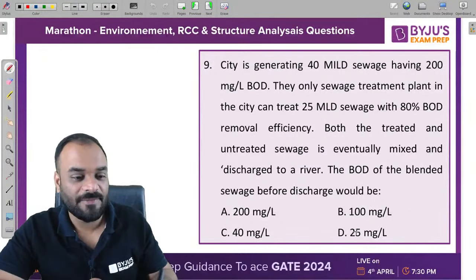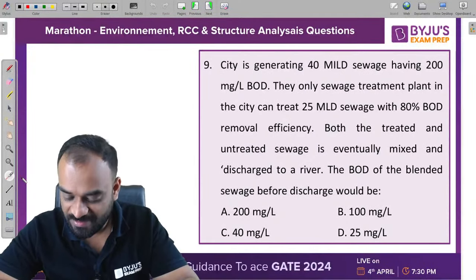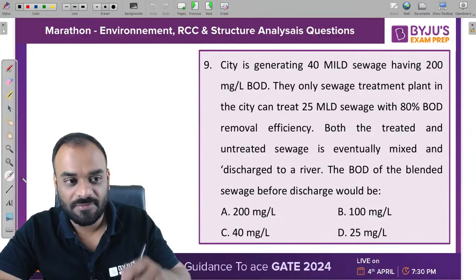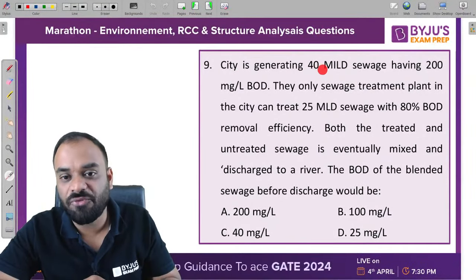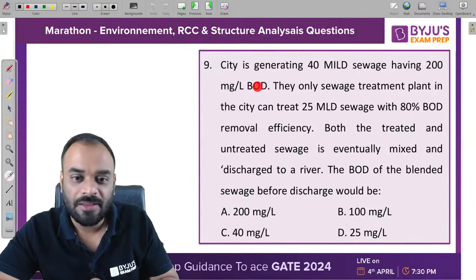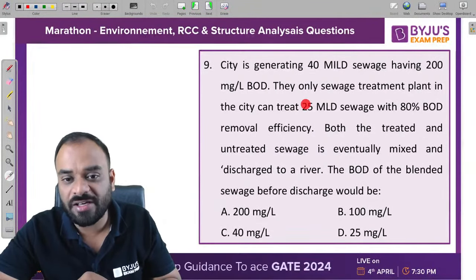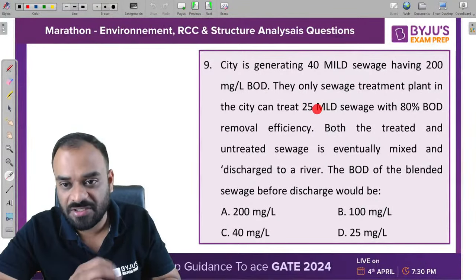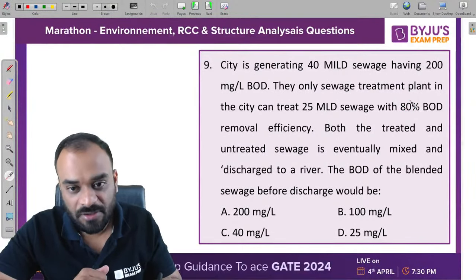Next question. Another interesting question, guys, which is related to the BOD part. So there is a city which is generating 40 mld of sewage and having 200 milligram per liter of BOD, right? Now they have only a single sewage treatment plant which can treat 25 mld of sewage and having a removal efficiency of 80%, right?